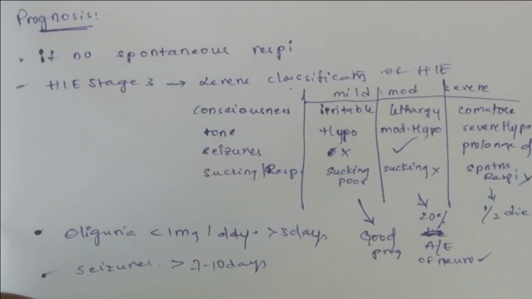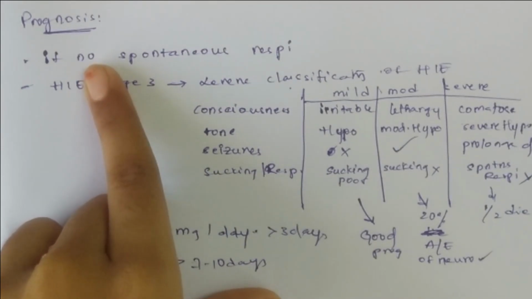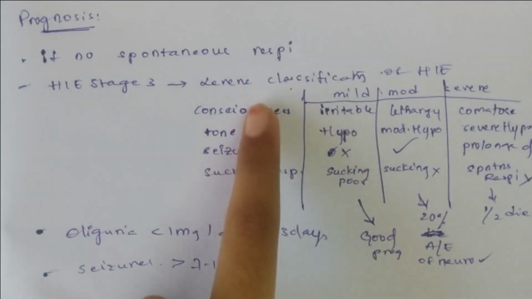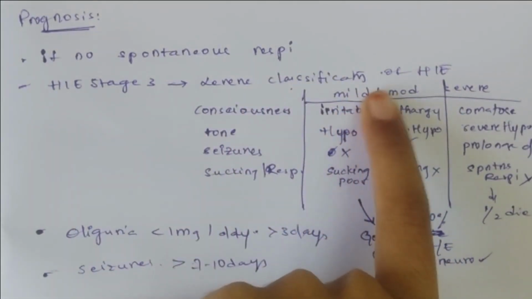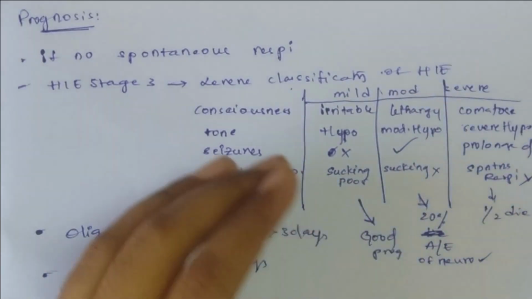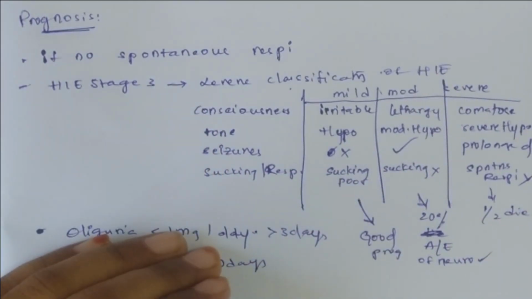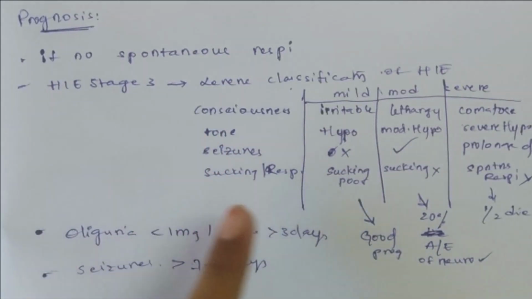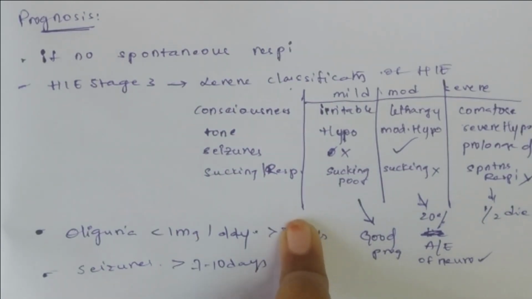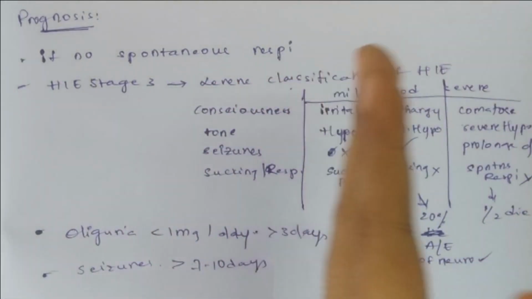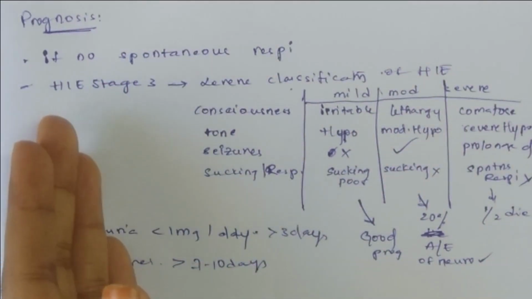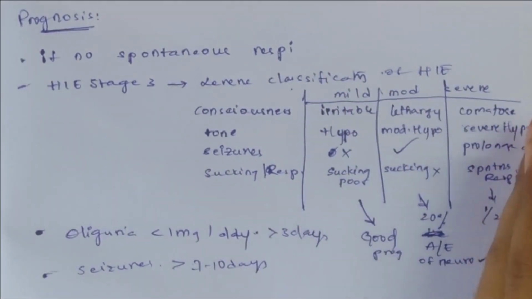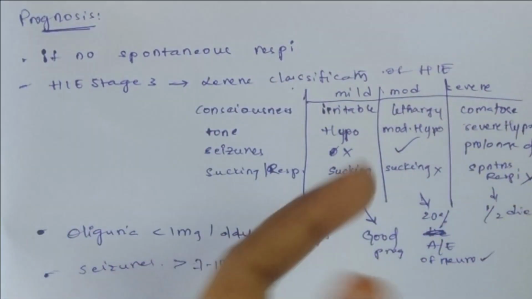Finally, we come to prognosis. There will be a bad prognosis if there are no spontaneous respirations. There is one classification called Levene's classification of hypoxic-ischemic encephalopathy. In this, we consider 4 main things: consciousness, muscle tone, seizures, and sucking or respiration. We divide the severity of HIE, that is hypoxic-ischemic encephalopathy, into mild, moderate, and severe depending on these characteristics.